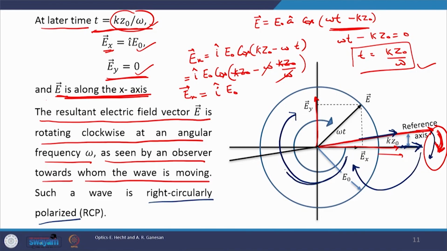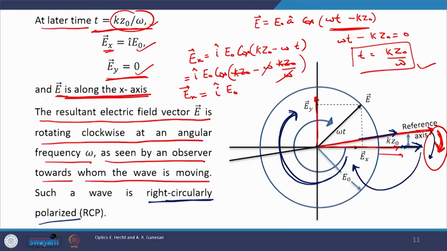Okay. And this is also very much clear in this figure. The tip of the electric field vector is rotating in a clockwise fashion. In the case when we are looking into the source, the light is coming towards us, and this wave is called right circularly polarized. Okay, this is a very important concept. We must look into the source, and light must be coming towards us.